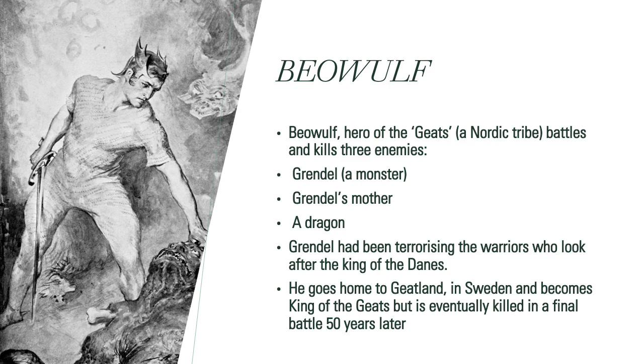I've put a link on your classroom to an animation of Beowulf, so do have a look if you don't know the story. But as an outline, Beowulf is the hero of the Geats, who are a Nordic tribe, and he goes to battle against three major enemies. So there's Grendel, which is a monster, Grendel's mother, because he thinks Grendel's gone, and then Grendel's mother comes along, and also a dragon. And Grendel had been terrorising the warriors who looked after the king of the Danes.